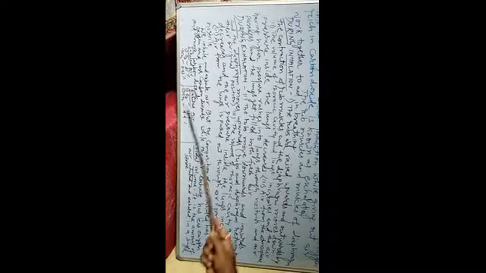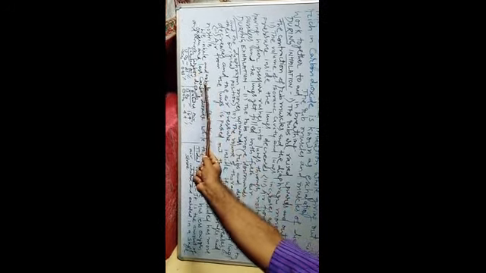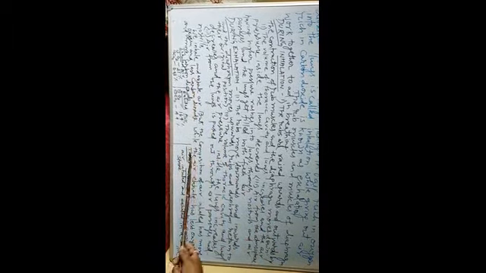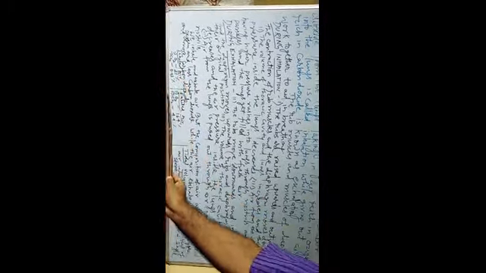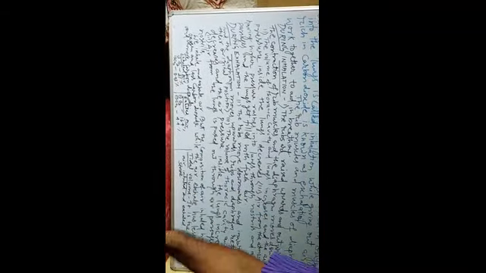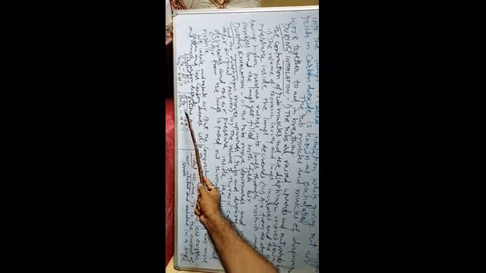What happens? We inhale and exhale air. What do we inhale? We inhale oxygen and exhale carbon dioxide. But the composition of air inhaled has more oxygen and less carbon dioxide, while the air exhaled has less oxygen and more carbon dioxide. Just go through the data: inhaled air and exhaled air. In inhaled air, O2, that is oxygen, is 21% and carbon dioxide is 0.03%, while in exhaled air, O2 is 16.4% and CO2 is 4.4%.